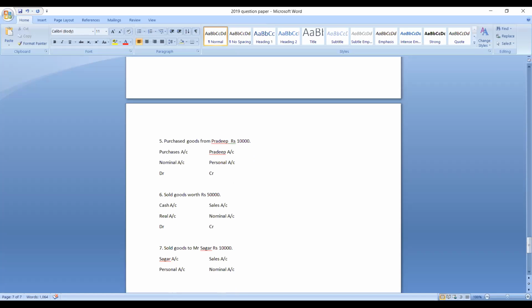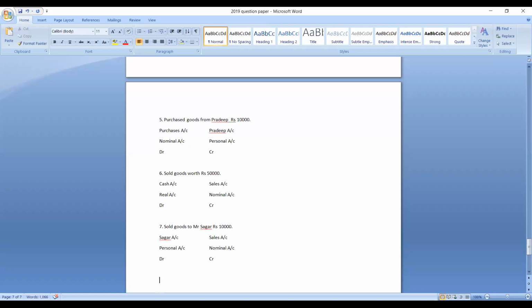So now which account should be debited? Sold goods to Mr. Sagar. Mr. Sagar is the receiver. What is the debit rule of personal account? Debit is the receiver. So here Sagar is the receiver. We should debit Sagar's account. And of course we should credit sales account because the sales are income to business. According to nominal account, debit all expenses and losses, credit all incomes and gains. So sales are income here. That is the reason we have credited which account? Sales account. Understood? Okay.